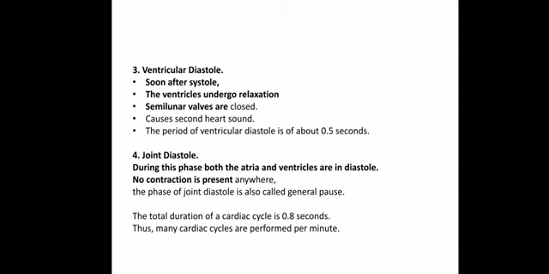Okay, and the period of ventricular diastole is about 0.5 seconds. Joint diastole, as we have already seen. During this phase, both the atria and ventricles are in diastole, and no contraction is present anywhere. So no part of the heart will be contracted during this particular resting phase. The phase of joint diastole is also called the general phase, and the total duration of the cardiac cycle is around 0.8 seconds. Thus, many cardiac cycles are performed per minute.